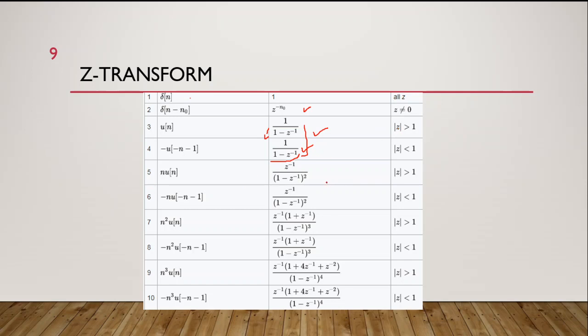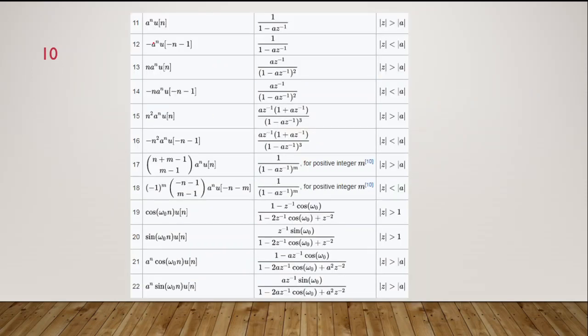And then we have n u of n, n square u of n, n cube u of n, and a power n u of n, which is 1 over 1 minus a z power minus 1. Fine. So there we have defined a bunch of signals, and their z transforms along with the region of convergence, sine omega n, cosine omega n, etc.